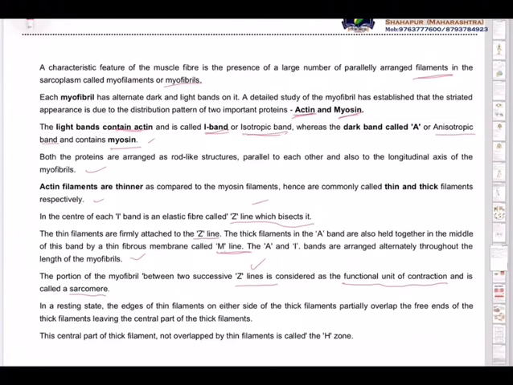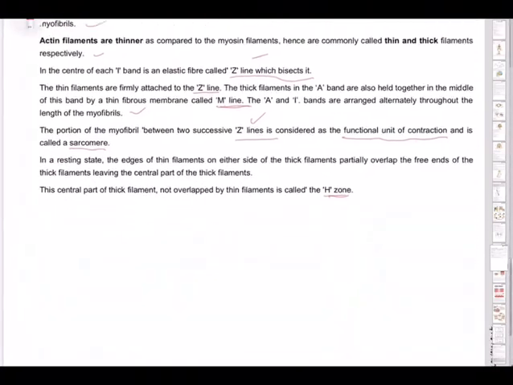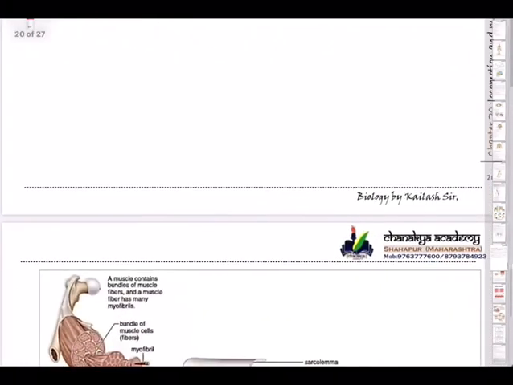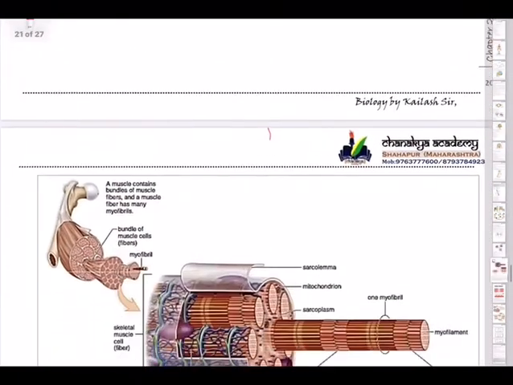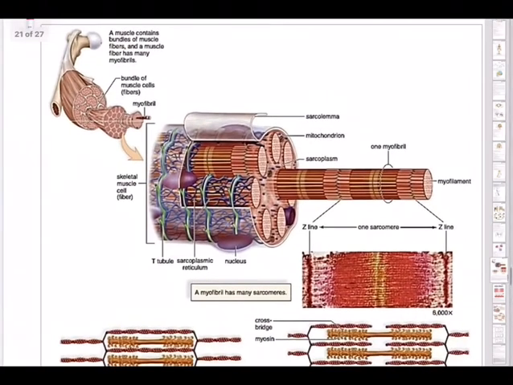In a resting state, the edge of the thin filaments on either side of the thick filaments partially overlap the free ends of the thick filaments, leaving the central part of the thick filaments. The central part of the thick filament not overlapped by thin filaments is called H zone. Let's see this. We can see the diagram of this.